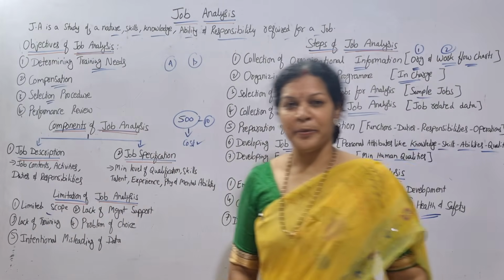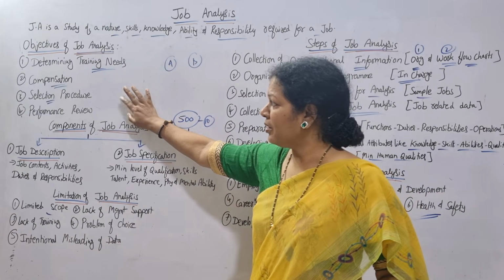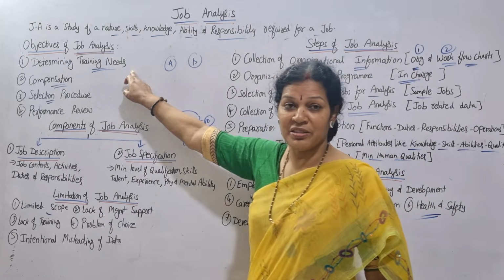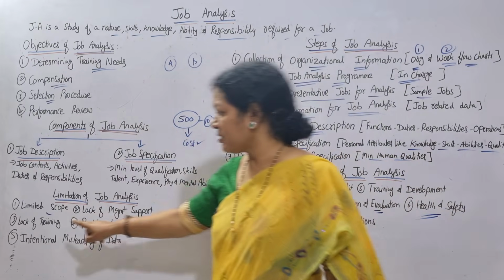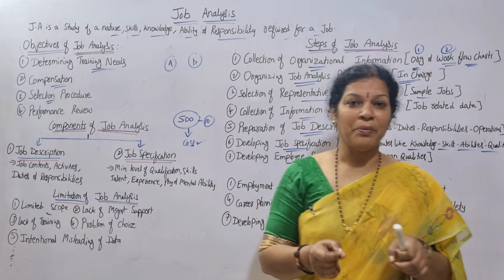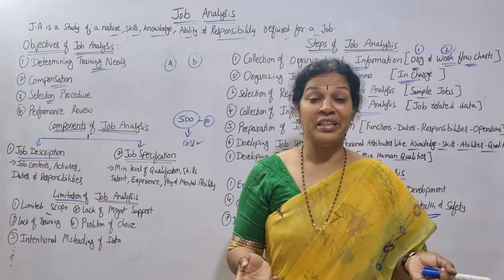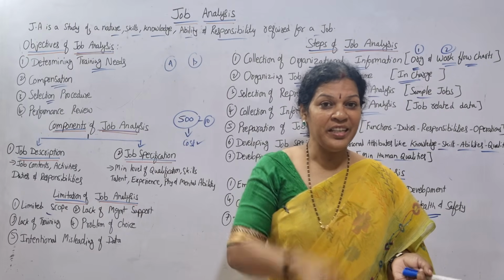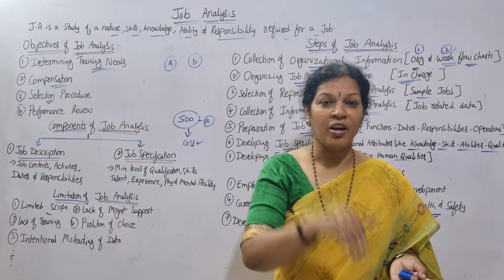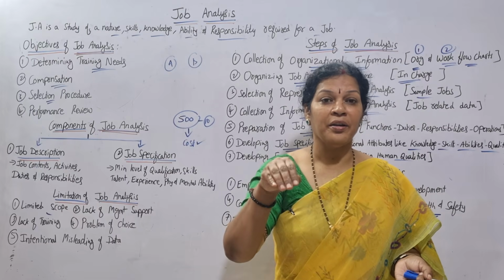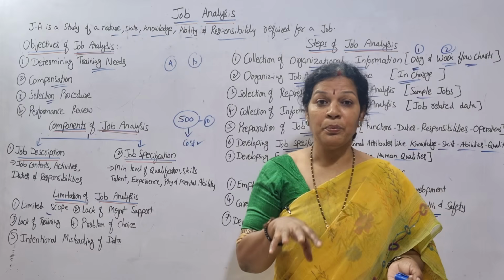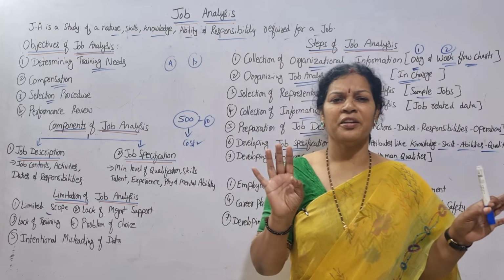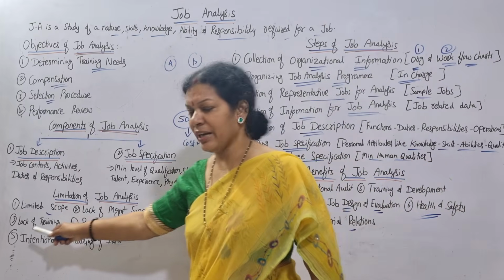Next, lack of training. Training, we said here, selection and then performance review and also training needs and everything we said. But sometimes training may not be possible because there is no understanding about the training, proper identification is not there, and the need for training is not properly identified: to whom it is required, how much it is required, what the technology is, how many days, and what inputs are required for the employees. If this kind of information is lacking, automatically training won't be very useful. That is what we are saying, lack of training.